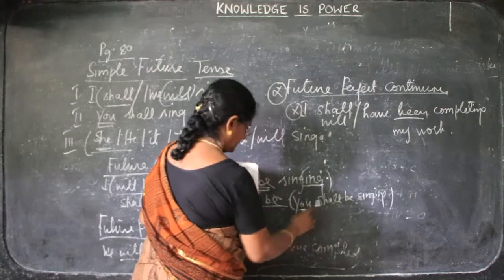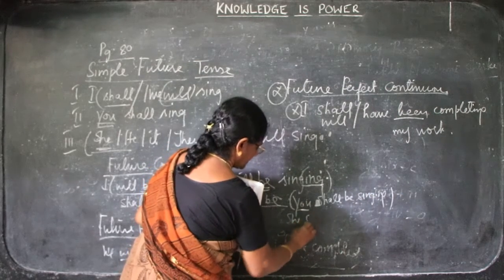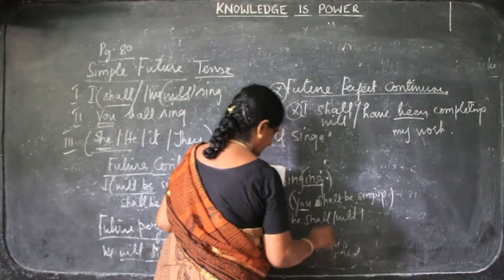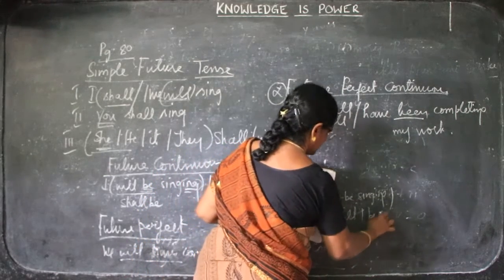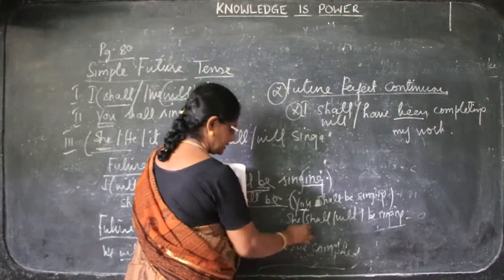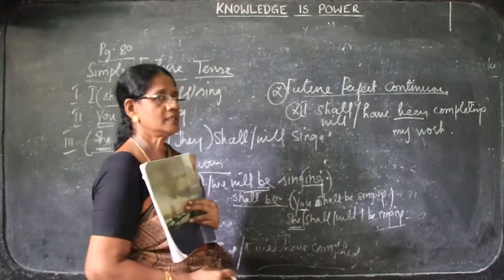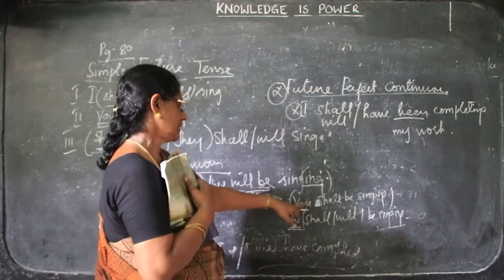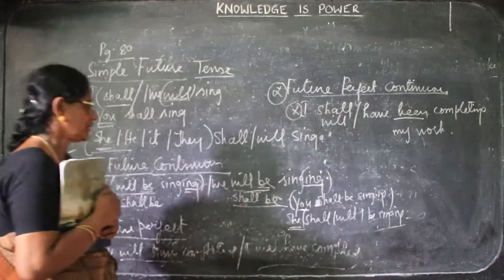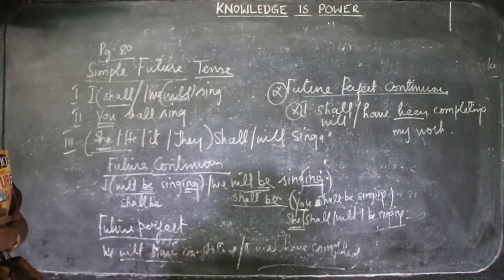Second person, she shall or will. You can either use these two words, will be singing. That is future continuous. All this third person, he, she, it, they have the continuous tense. You can either select shall or will. I have given you the option. So that is future continuous tense.